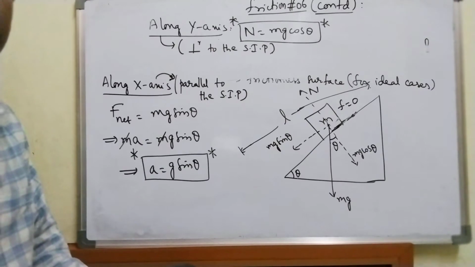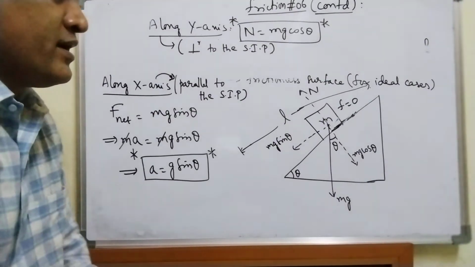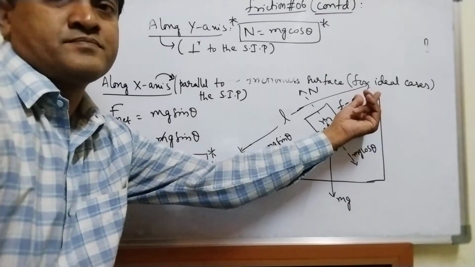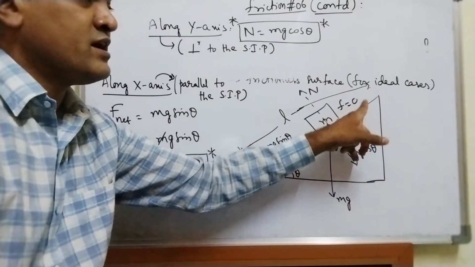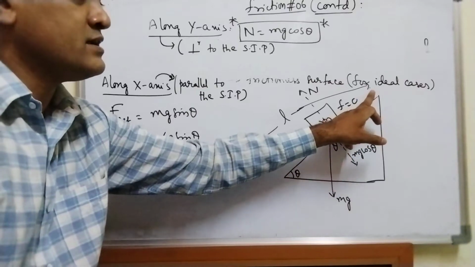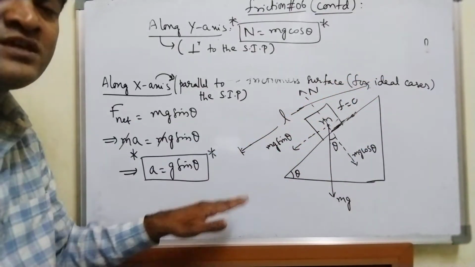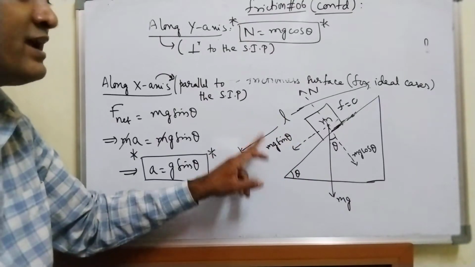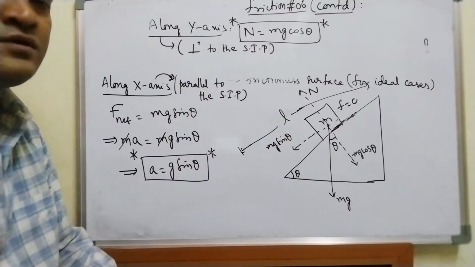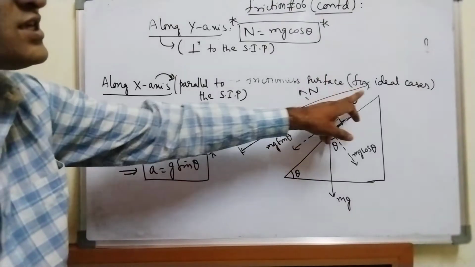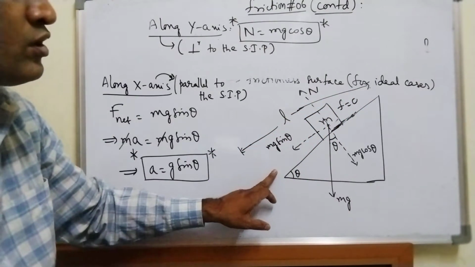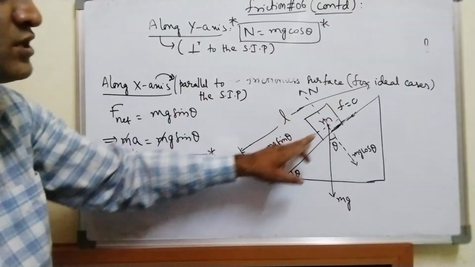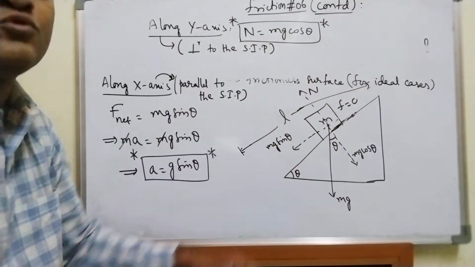Fine, very important. Now, if the block is at the edge of the inclined plane, at the highest point, and if it slides down the inclined plane, what is the total distance covered? L. So what is the distance traveled by the block if it slides down from the top of the smooth inclined plane?